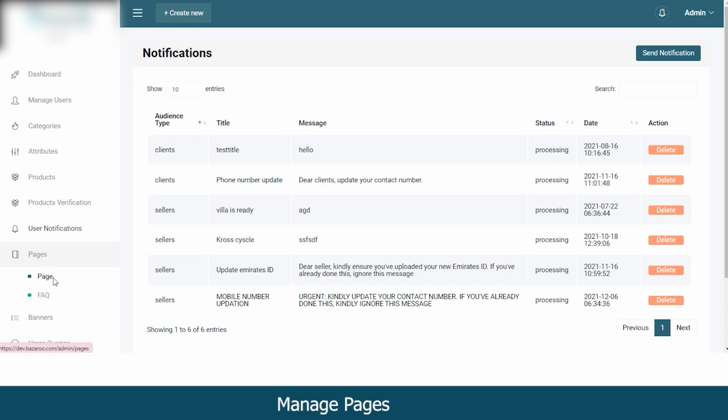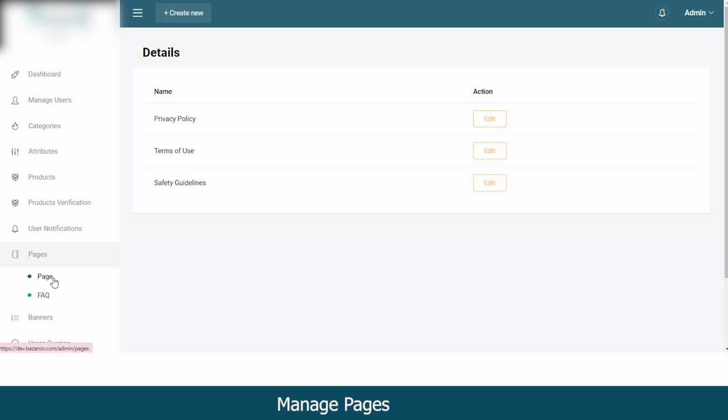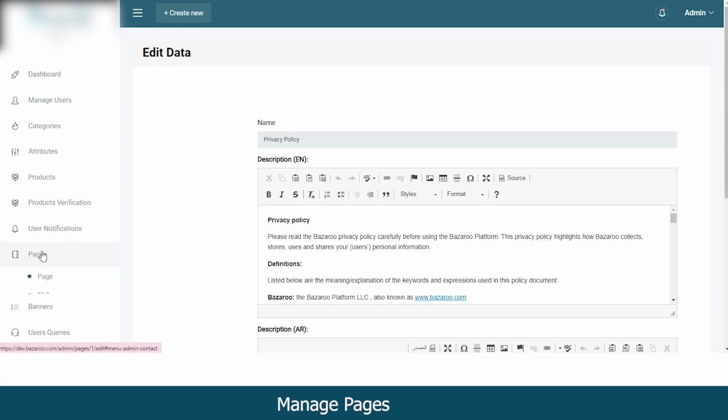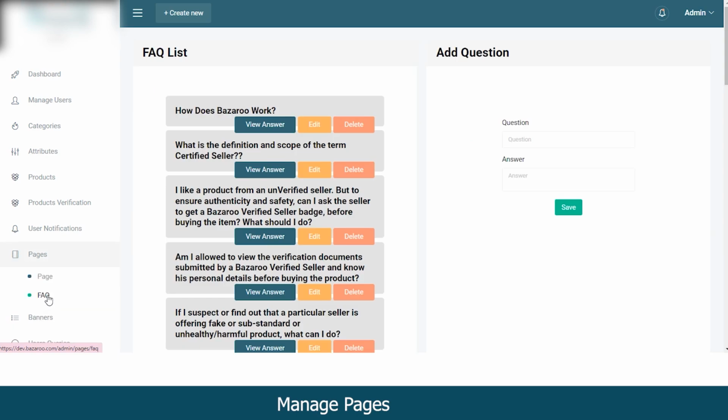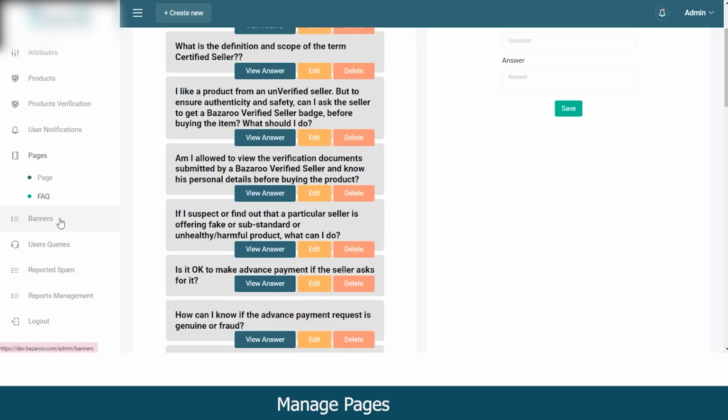Next, moving on to the pages. As an admin, you can manage what content would be displayed on different pages. Like you can manage what content you want to display on the privacy policy page, and likewise what content would be displayed in the terms of use page, safety guidelines, and likewise what all questions you want to appear in the frequently asked question sections.